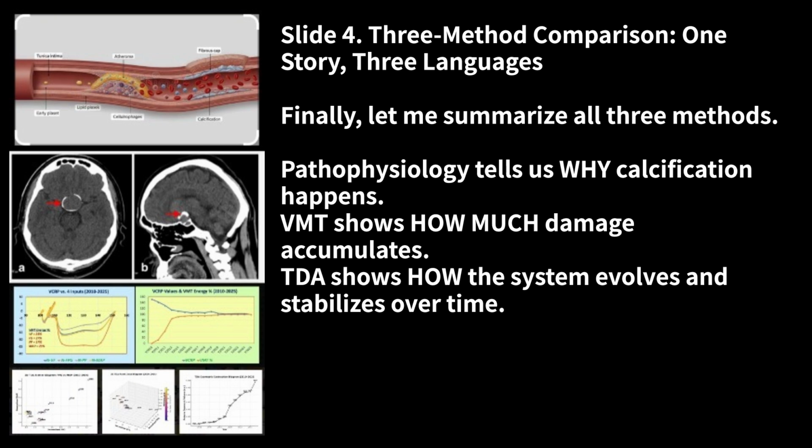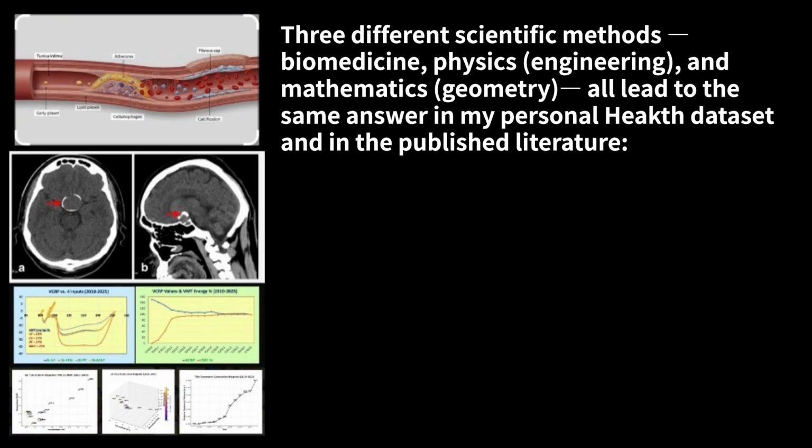Pathophysiology tells us why calcification happens. VMT shows how much damage accumulates. TDA shows how the system evolves and stabilizes over time. Three different scientific methods, biomedicine, physics and engineering, and mathematics and geometry, all lead to the same answer.